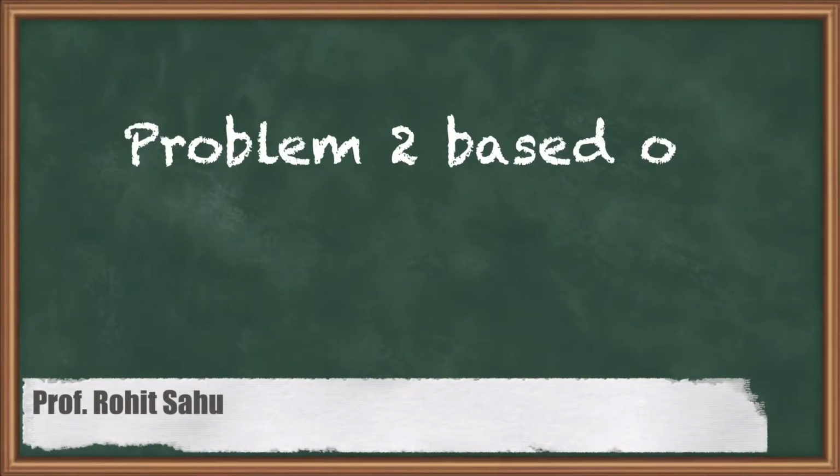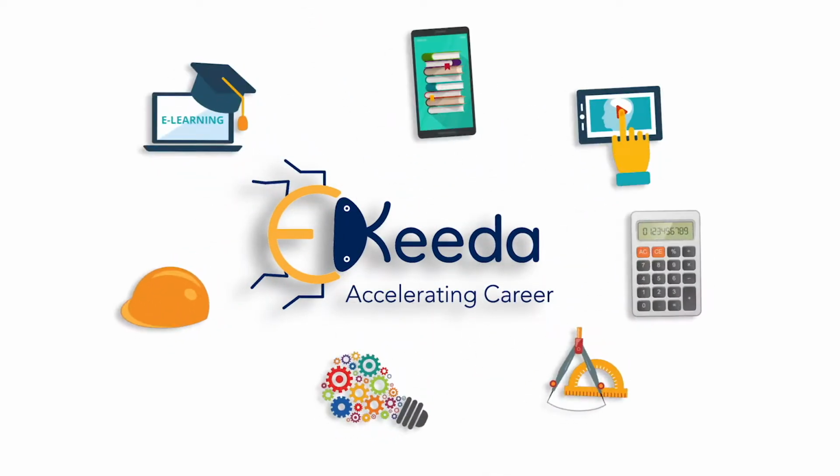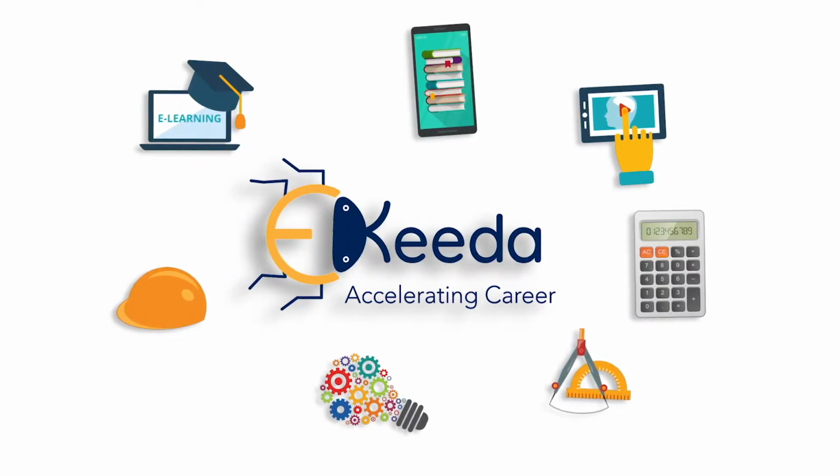Hello. In this session, we'll see another question on finding the adjoint of a matrix. So let's say we have a matrix of third order with elements 4, 6, 9, 6, 0, minus 2, 5, 8, minus 1.